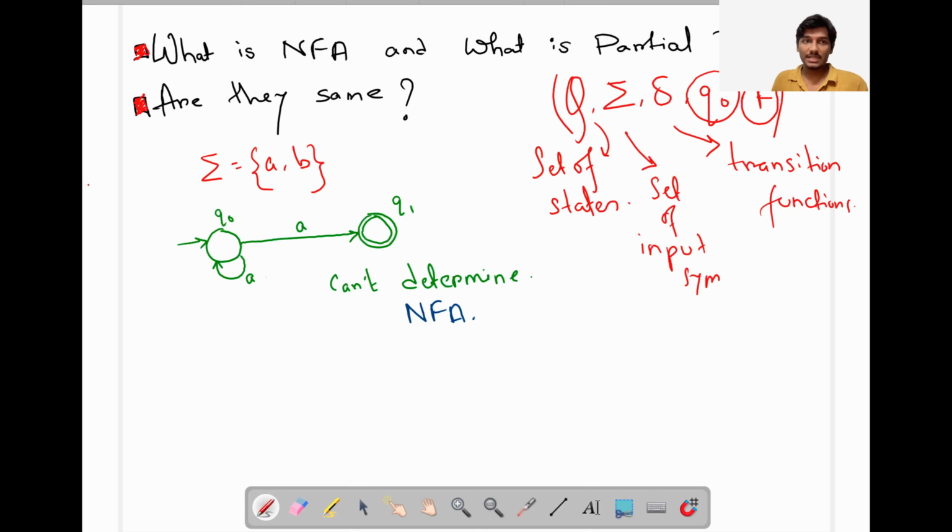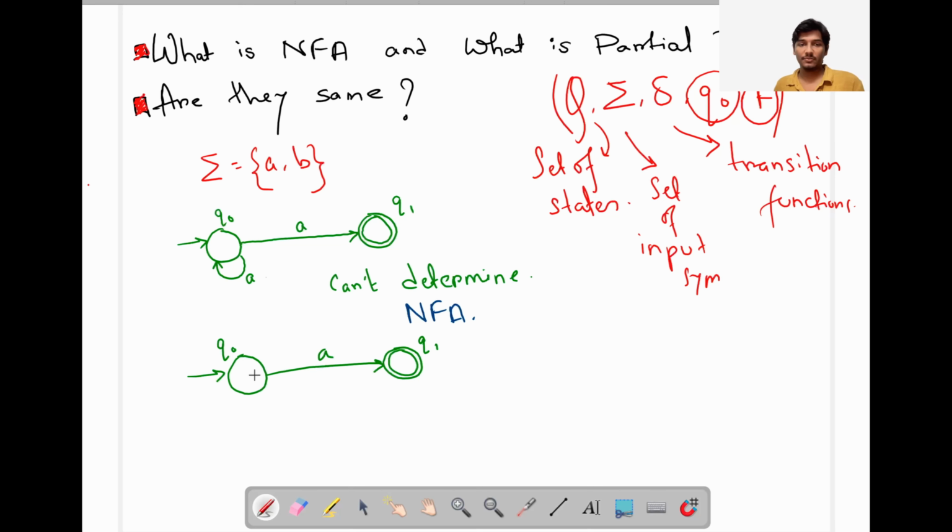Now, what is a DFA actually? Let's see that. We all know, for every state, there will be transitions for all input symbols. This is Q1. If this is a, giving a to Q0, we can travel to Q1.